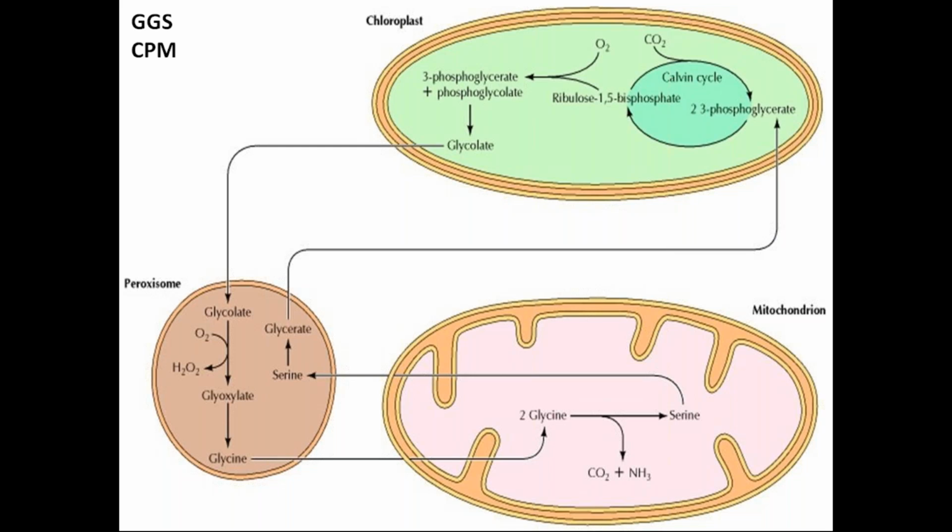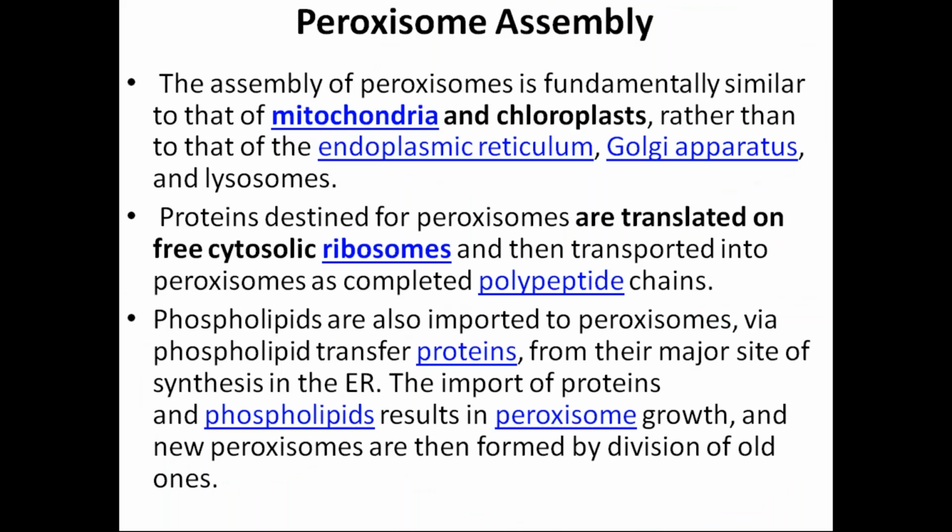So here you have to remember the organelle and its end product. I was telling you about the assembly: suppose many enzymes are present in one small peroxisome, what will this peroxisome do? This peroxisome will ultimately divide. So how is this happening?